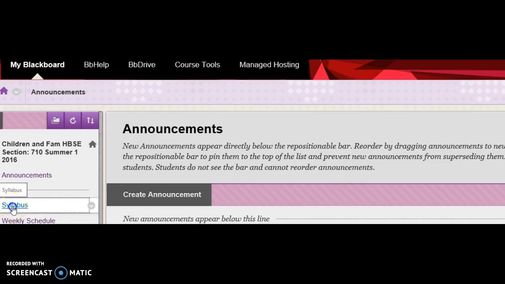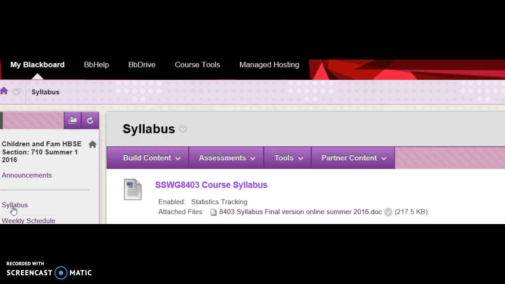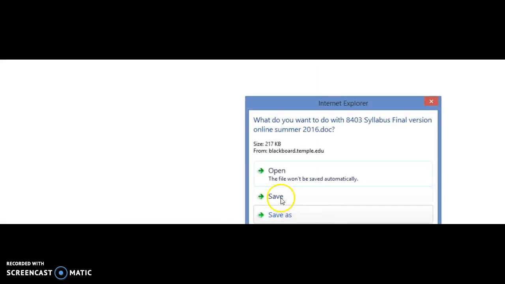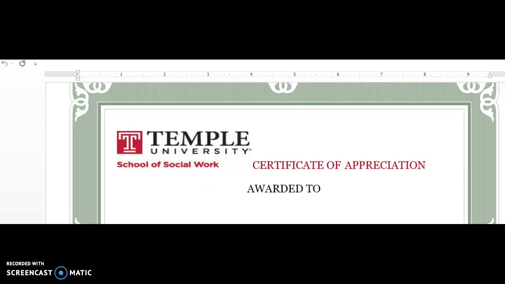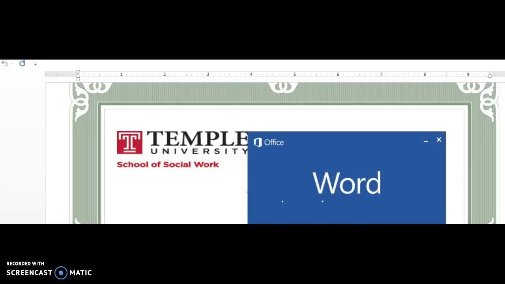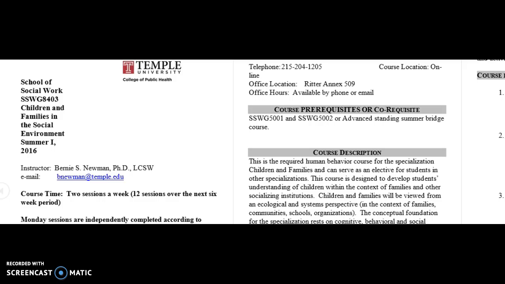The most important thing to start off with, of course, is the syllabus. And in the syllabus, you will find hopefully everything you need to do well in this course. Okay, so I'm going to open up the syllabus so you can see it as well. And ideally, this will guide you through the rest of the course.